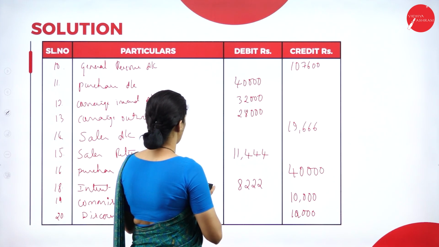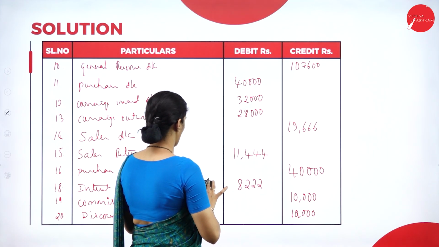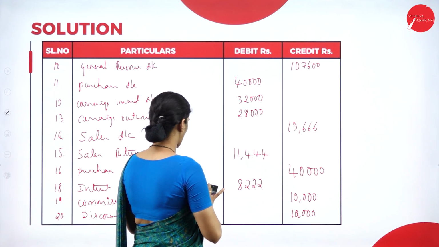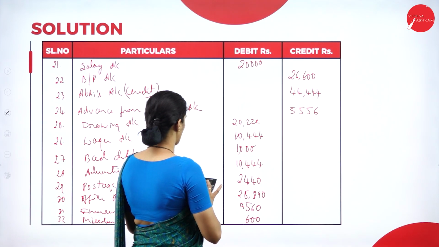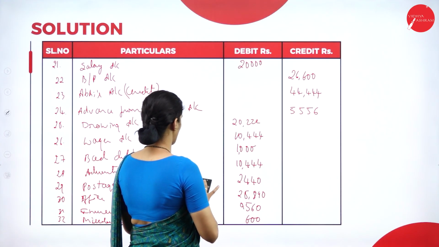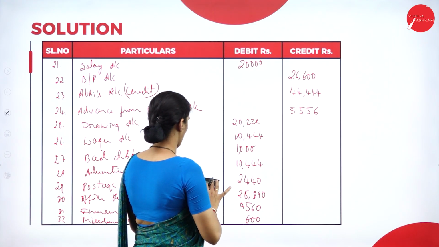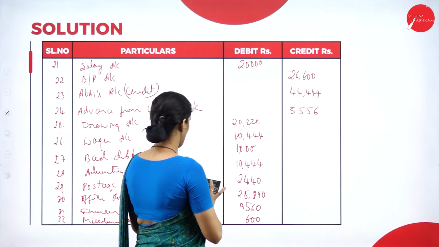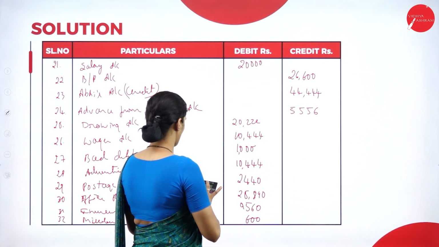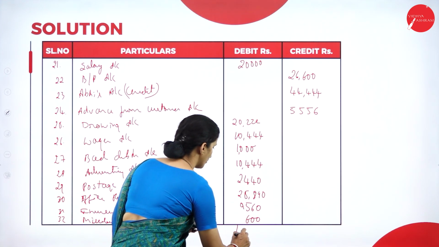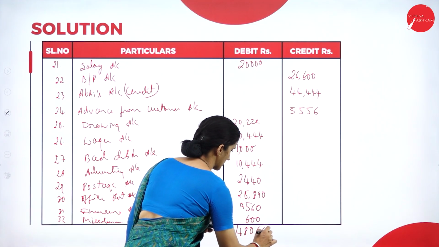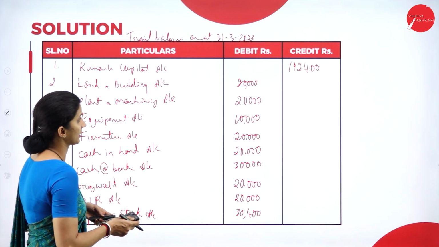Next we have 40,000, then 32,000, 28,000, then 11,444, 8,222, then 20,000, 20,222, 10,444, 1,000, 10,444, 2,440, 25,890, 9,560 and 600. So the total comes to 4,80,666.